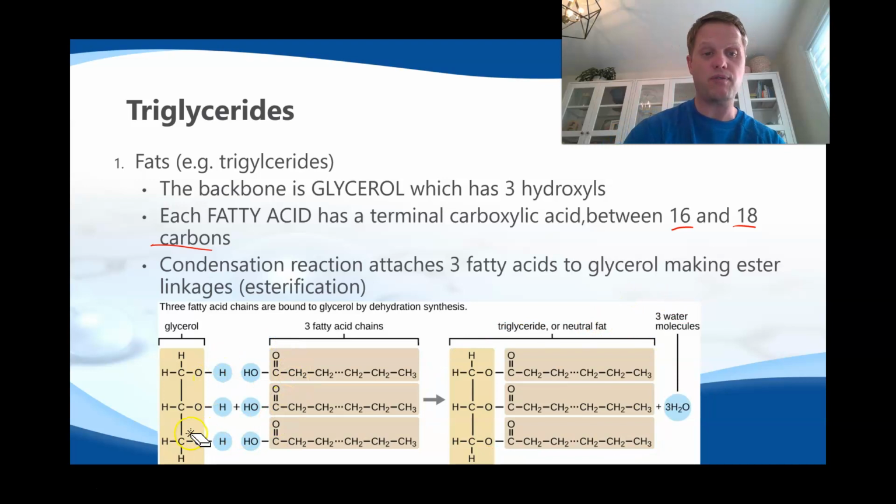This is the primary form of energy storage of fat in your body, as these triglycerides. If you eat a fatty meal, if you eat meat, you're going to be eating a lot of triglycerides. It's very energy intensive because it's got 16 to 18 carbons on it. So this only has 5 carbons. Imagine it out to 18 carbons. Triglycerides are actually really long. They have a lot of energy, and they're primarily nonpolar because of these fatty acids.